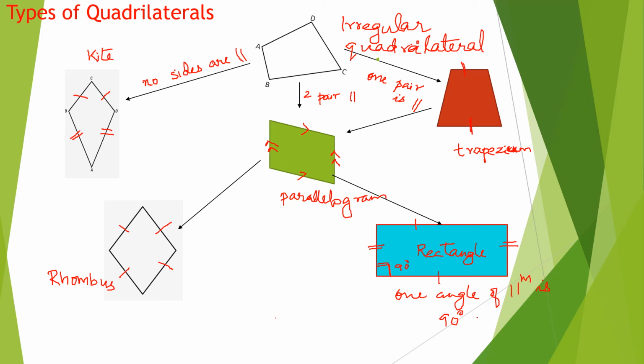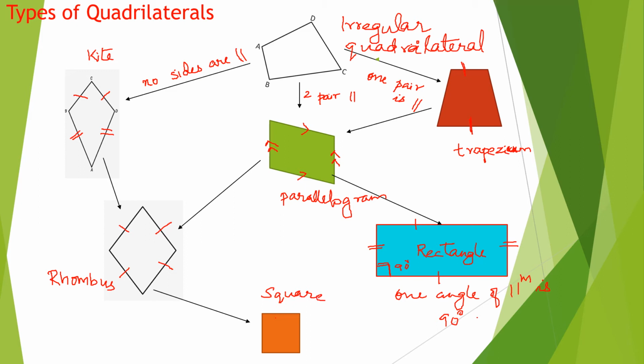When you look at the kite and rhombus, do you find similarities, like with your aunt, your uncle and all, isn't it? So rhombus and kite, what do you see? In a kite, adjacent sides are equal, I told you. Here in a rhombus also you can see the adjacent sides are equal. So rhombus is a kite as well. Are you following? Then the last child, the smallest child, having all the properties. What is the shape? Yeah, square.